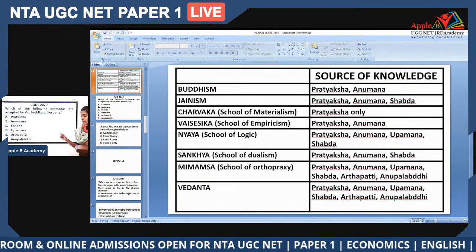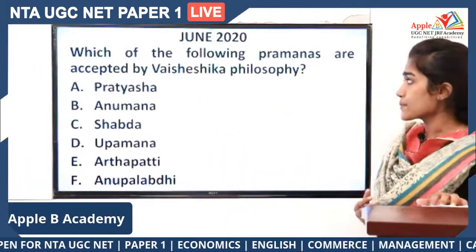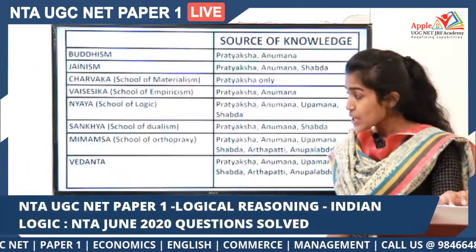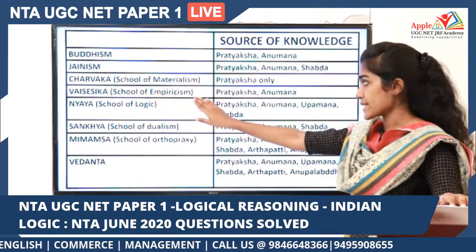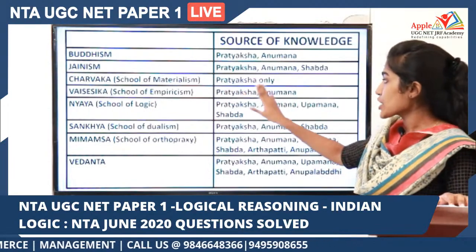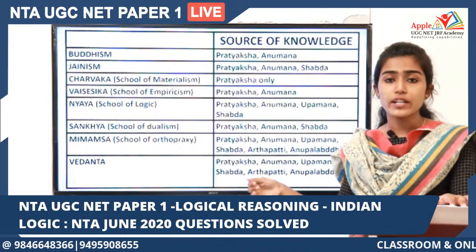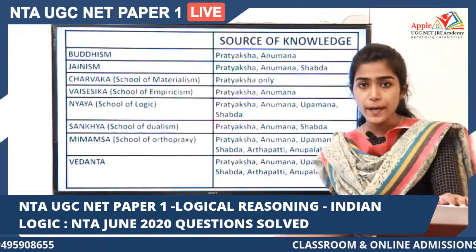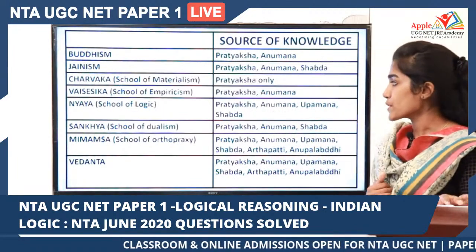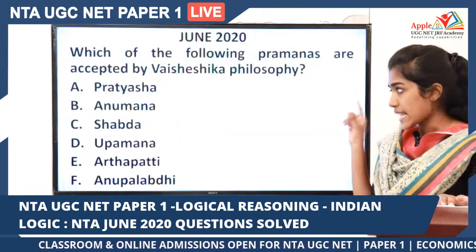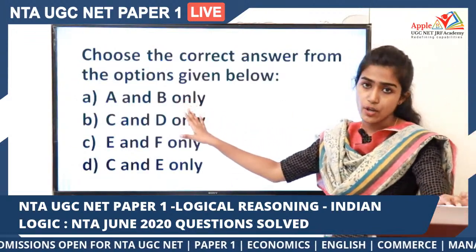of philosophy. Coming back to our question, which of the following Pramanas are accepted by Vaisheshika philosophy? So I have already mentioned Vaisheshika here, which is a school of empiricism. They accept Pratyaksha and Anumana as a source of knowledge. I have already explained what is Pratyaksha and what is Anumana in our previous question. If that's the case, you can just take these two options as your answer. That is A and B. So from the options, you have to find A and B only. That is option A.